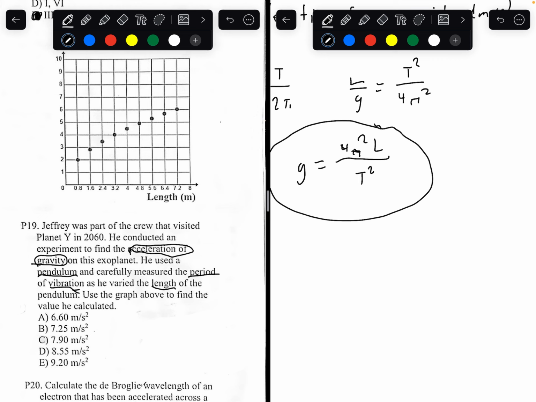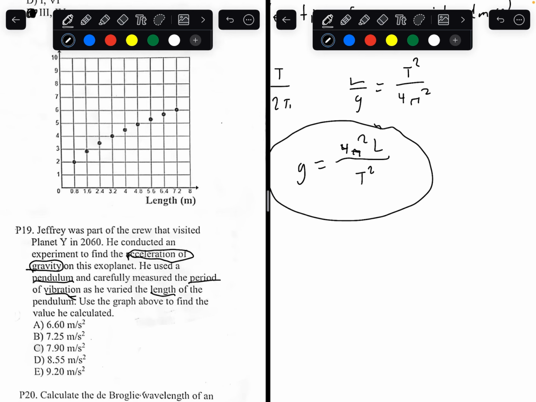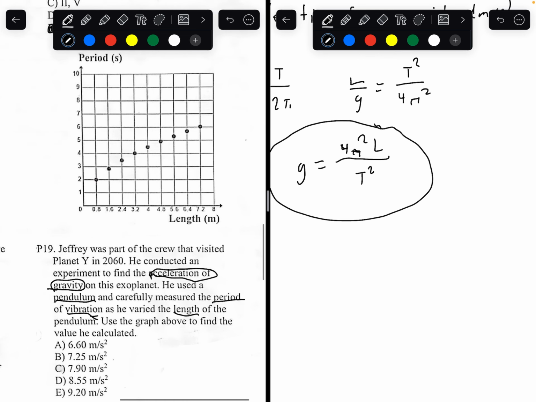So now, plugging in all the values, we know length and the period can be found in this table and in the graph. So length, let's take this blue point right here. If the length is equal to 3.2 meters, T equals 4 seconds.